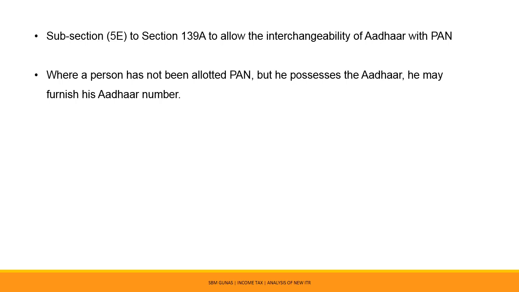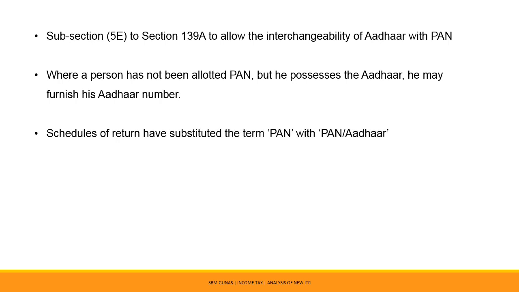Various schedules of ITR require the assessee to furnish the PAN of the second party, inter alia, tenant, director, auditor, etc. To allow quoting of Aadhaar in place of PAN, these schedules now substitute the term PAN with PAN or Aadhaar.